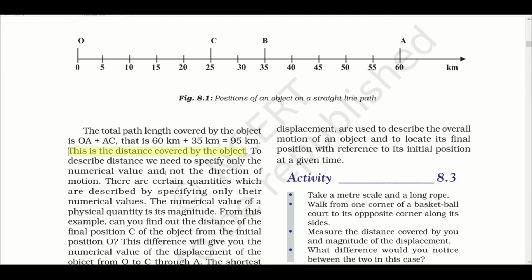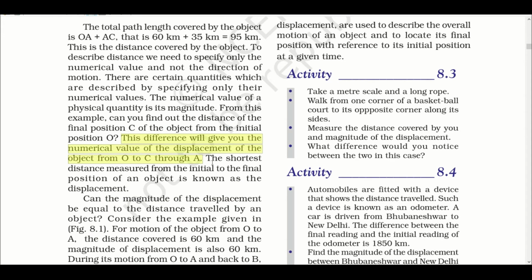To describe distance, we need to specify only the numerical value. So here we have just mentioned the numerical value, not the direction. The numerical value of the physical quantity is its magnitude. And the shortest distance measured from the initial to the final position of the object is called displacement.